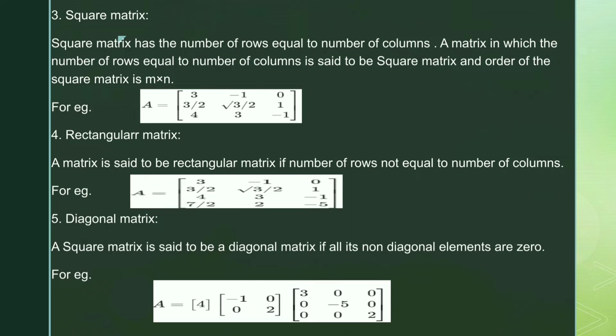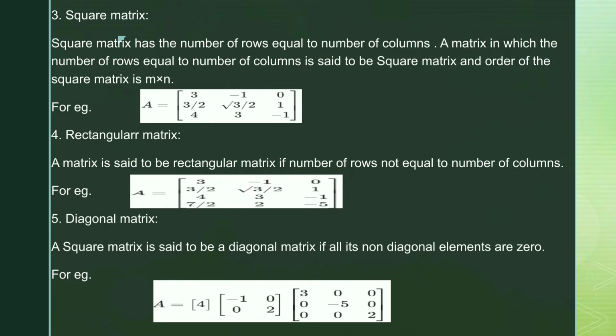Fourth is rectangular matrix. A matrix is said to be a rectangular matrix if the number of rows is not equal to the number of columns. That means in a rectangular matrix you can take any number of rows and any number of columns but both should not be the same. That means the order of the rectangular matrix can be 2 by 3, 3 by 4, 4 by 1, etc.